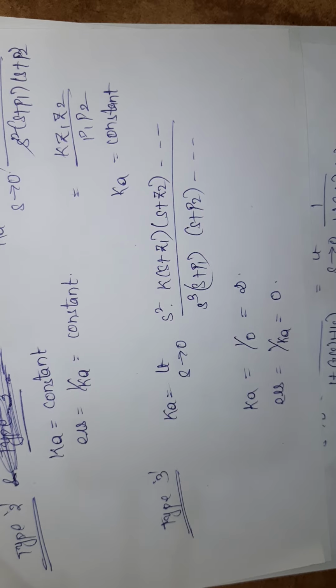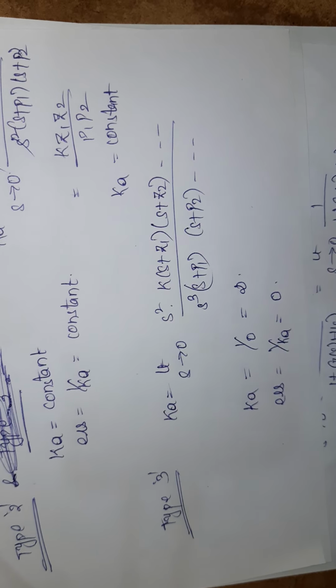Okay, so finally, I want to draw a table which is very important for competitive exams. So this is the input signal. What input signals have we discussed?